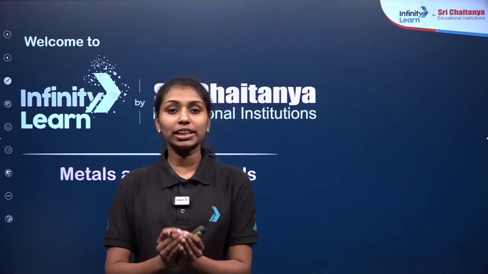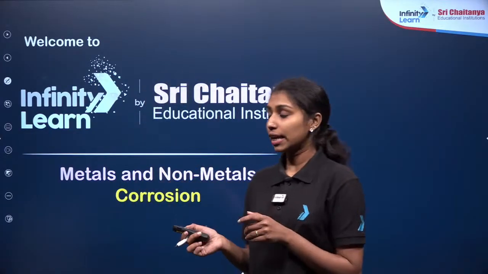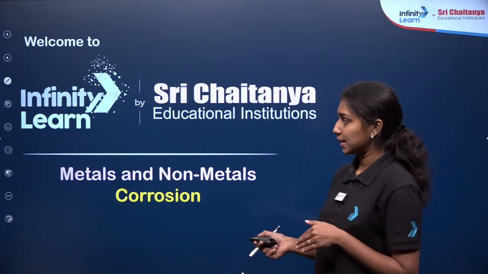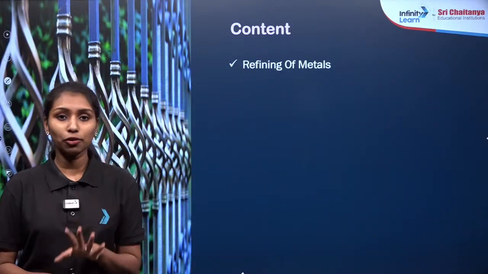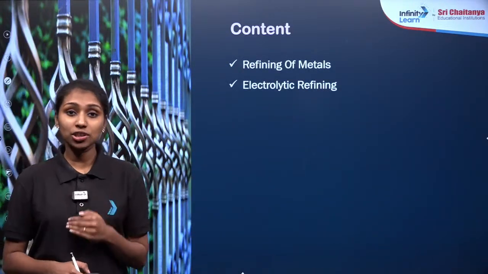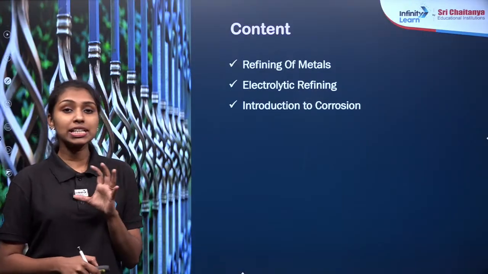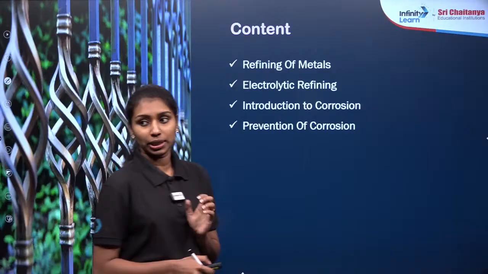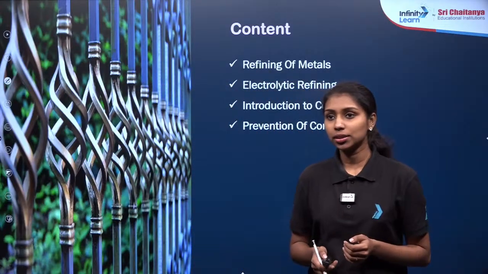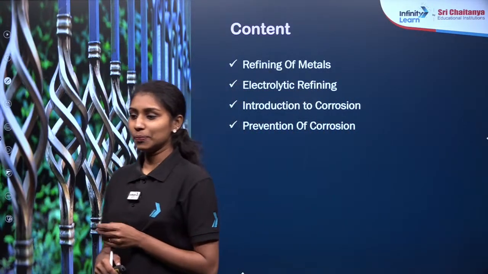So finally, here we are moving to our last part of the chapter, metals and non-metals. We will be discussing the refining of metals, corrosion and so on. We will complete the chapter today itself. We will practice some questions over here. This is the content I am going to discuss: first, the refining of metals; then what is electrolytic refining; then the introduction of corrosion and the methods to prevent corrosion. These are the topics we are going to cover today. Ready?